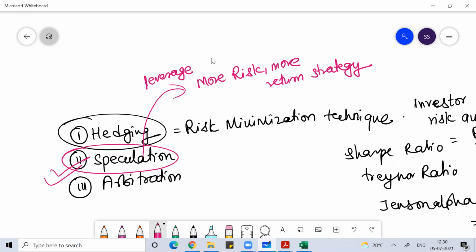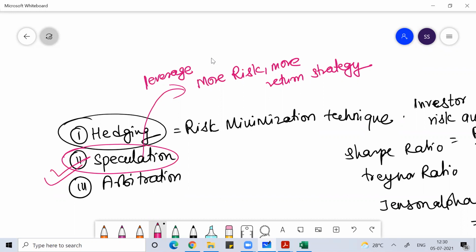You take a long position on the oil contract, though you are neither an oil company nor a company that uses oil as a raw material. You are nowhere related to the manufacturing or refining of oil, and you are not a consumer of a large amount of oil. But why then are you taking exposure to oil?